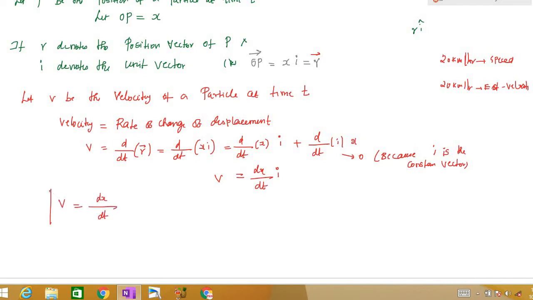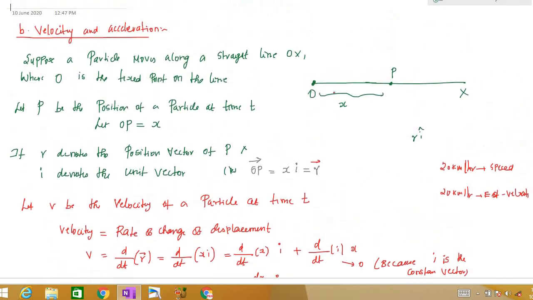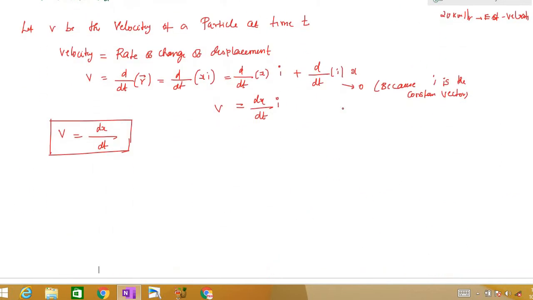So velocity is the rate of change of displacement. Here x is the displacement. We can also write this straight away, but I don't want to do that. Velocity is the rate of change of displacement. You can see from O to P the displacement is x, so we have to differentiate with respect to t. x is the displacement of the particle from O to P, so we will have dx by dt.